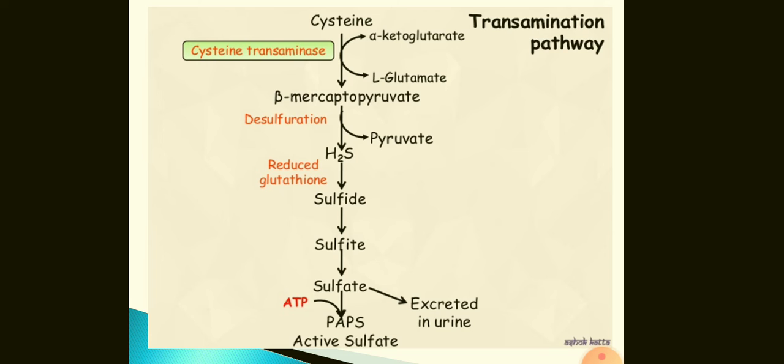This sulfate then gets excreted, and it may interact with ATP to form a universal sulfate group donor, PAPS, that is phosphoadenosyl phosphosulfate, which is also called active sulfate. We will discuss this again.